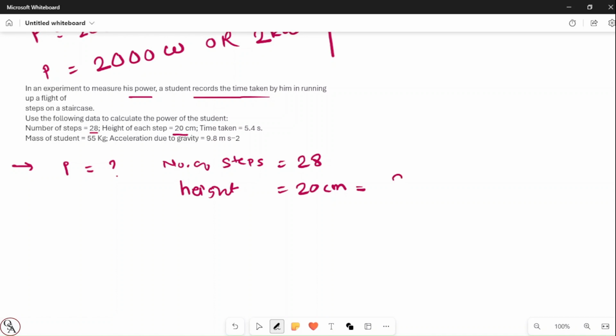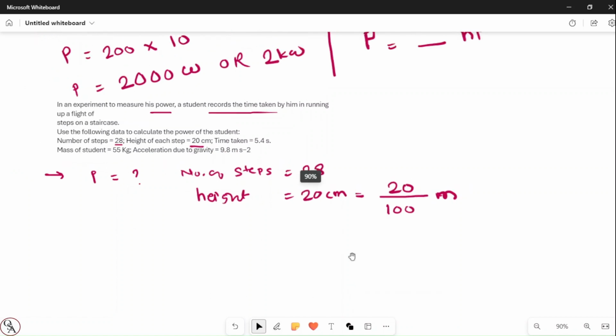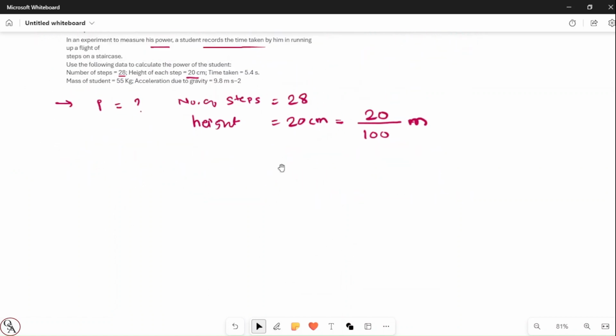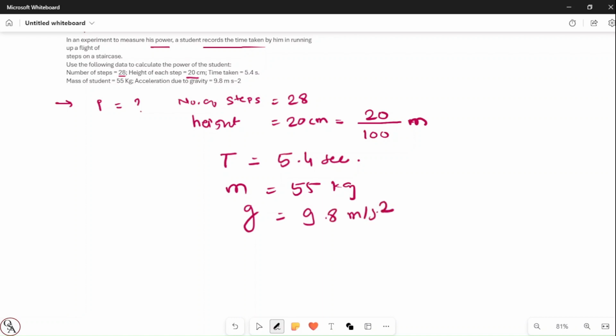We have to convert it into meter because we always calculate in the SI unit. And then the time taken is 5.4 second. The mass of the student is 55 kg. And the acceleration due to gravity is 9.8 meter per second square.